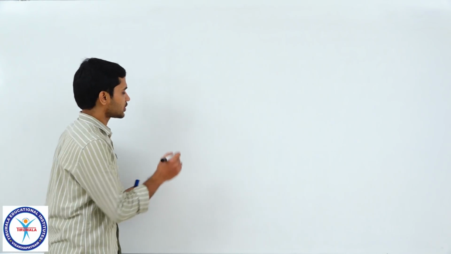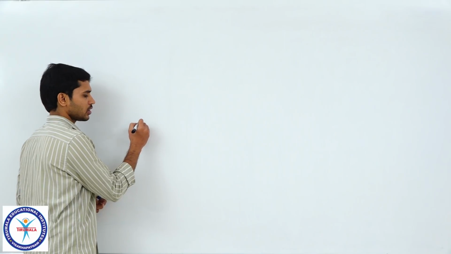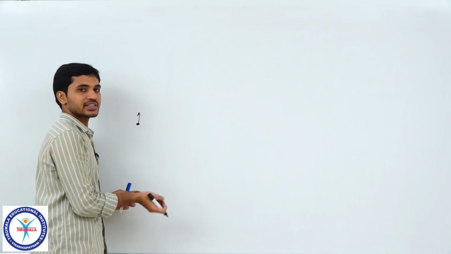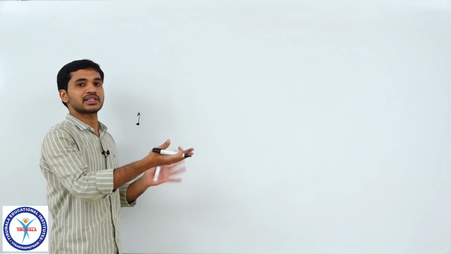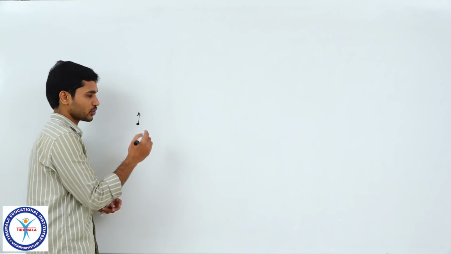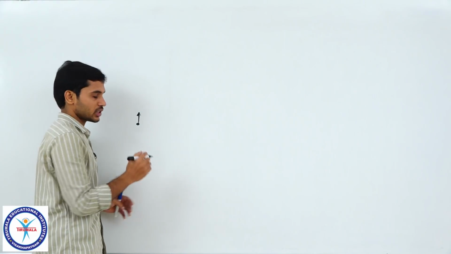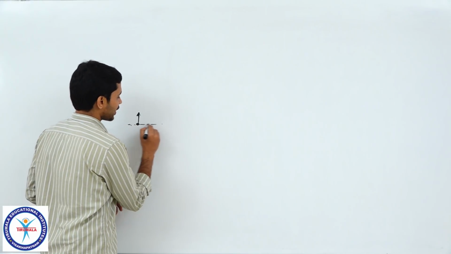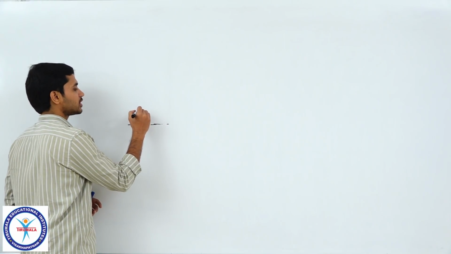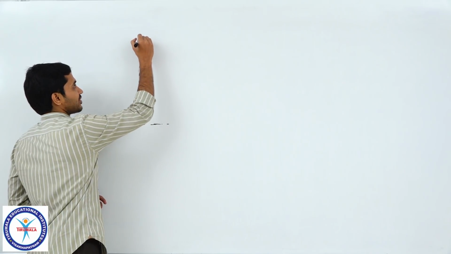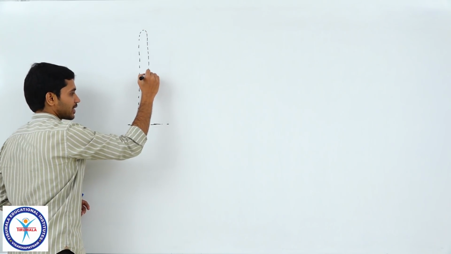So students, let us now see a concept related to this vertical projectile. Projectile basically means anything which is thrown and which is moving under the action of gravity is called a projectile, and here it is thrown vertically upward, so a vertical projectile, right. So let's say a particle is thrown like this vertically upwards, it travels till here and it returns back.